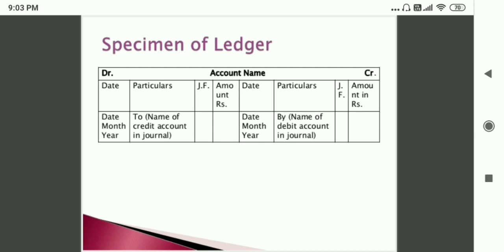This is the specimen of ledger. There are two sides. First one is debit side and second one is credit side.